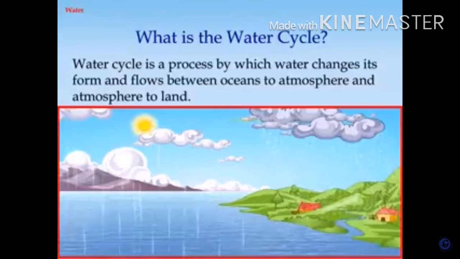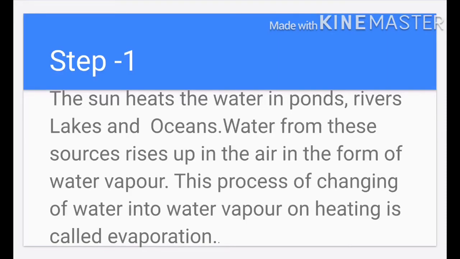So its first step is the sun heats the water in ponds, rivers, lakes and oceans. Water from these sources rises up in the air in the form of water vapor. This process of changing of water into water vapor on heating is called evaporation.